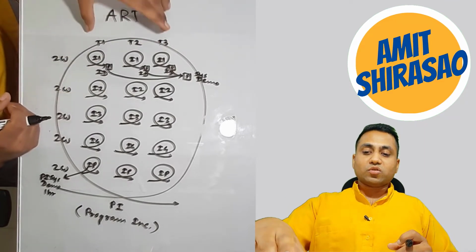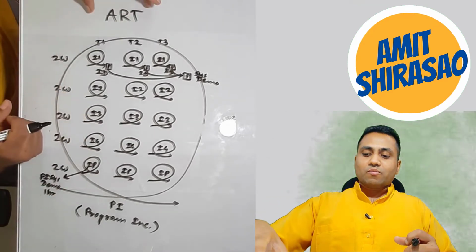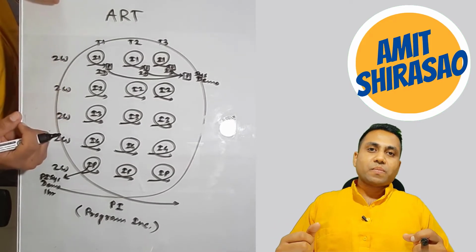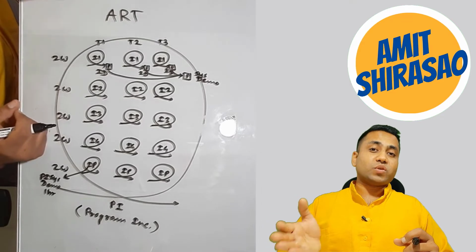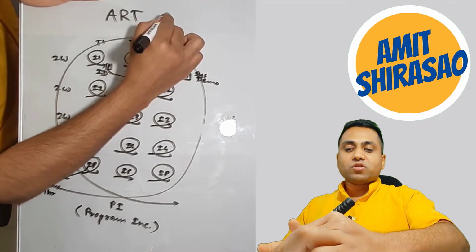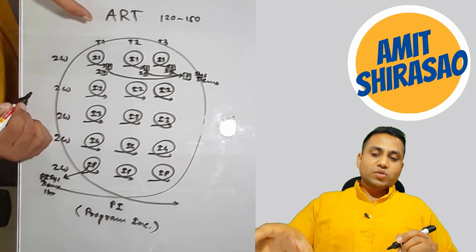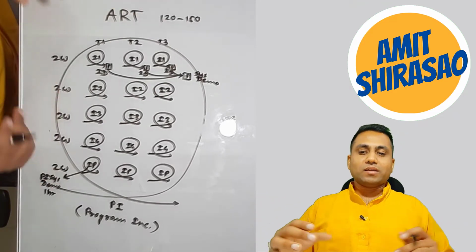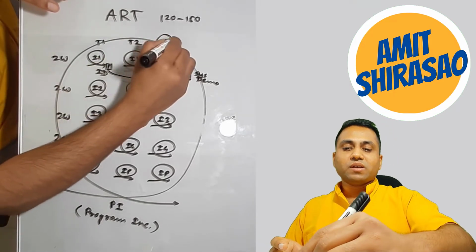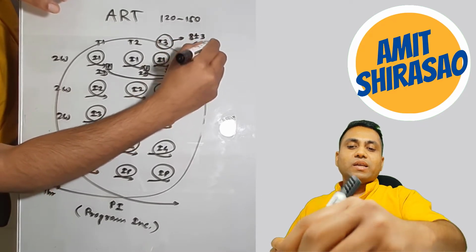It will differ depending upon how big your ART is. Let us say your ART consists of 15 teams, then it might commit to more than 10 features. But if it consists of only 3 teams, then it might commit to only 1 or 2 features. It depends completely upon the size of your ART. But normally the ART size is 15 teams. Normally it consists of 120 to 150 people. Every team is 8 plus minus 3 people, that means 5 to 11 people.